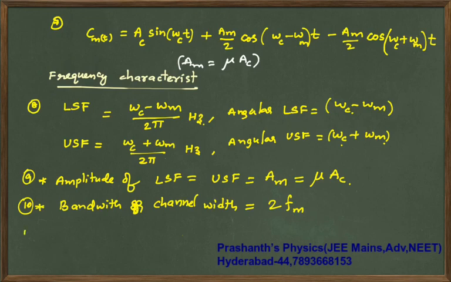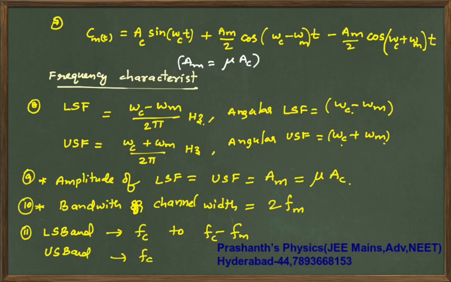The lower sideband, LSB, has a range from fc to fc minus fm, that is, frequency of the carrier wave to frequency of carrier minus frequency of message. Band means that region. The upper sideband, USB, is in the range fc to fc plus fm.